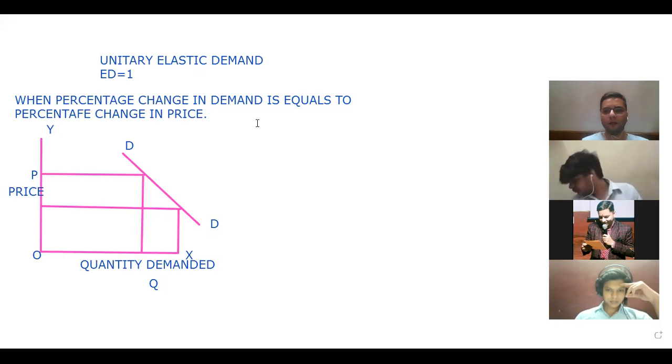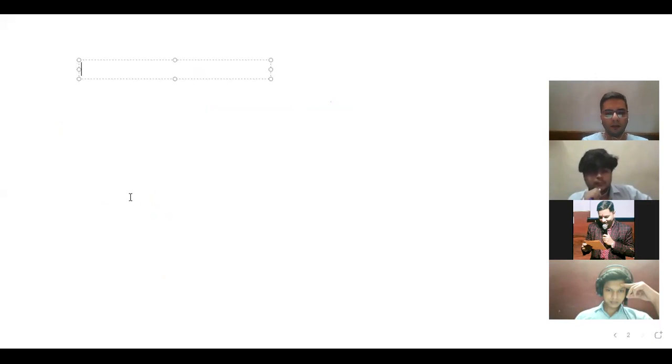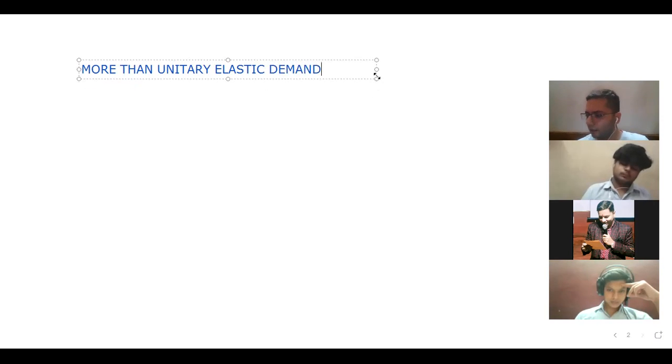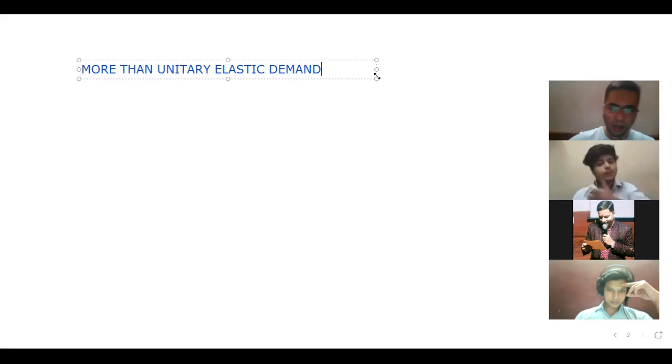Okay. So moving to the second one. The second one I am taking here is more than unitary elastic demand. Now, more than unitary elastic demand means that demand changes more as compared to price. Let's suppose the price changes by 20%, but the demand changes more as compared to the change in price.